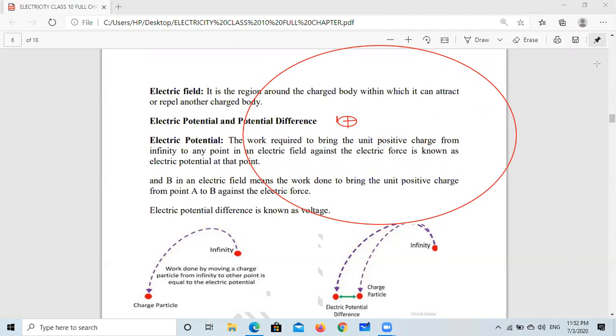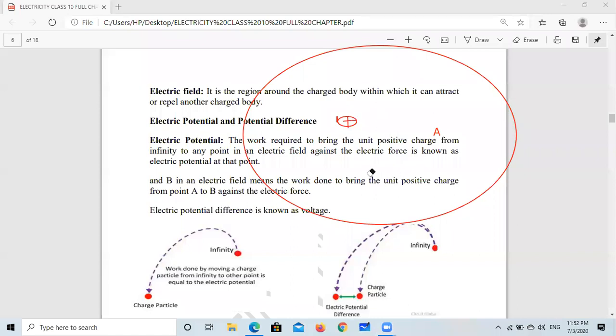So when you bring a unit charge from infinity to a point in an electric field against the electric force, that work done is known as the potential at that point. For example, here is A. If we bring a charge from infinity to point A and we do 10 joule of work, we can say the potential at this place is 10 joule per coulomb, because 1 coulomb charge is brought there. This is the meaning of potential.